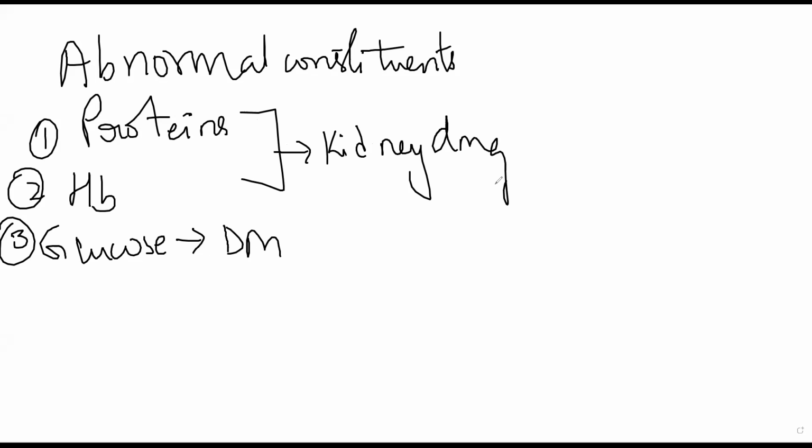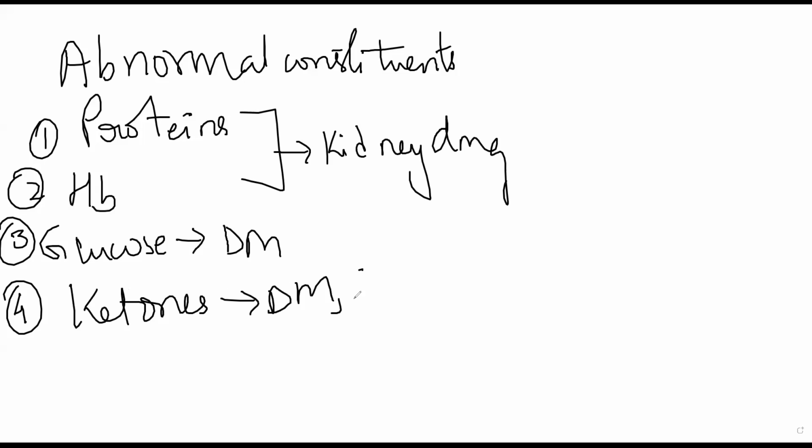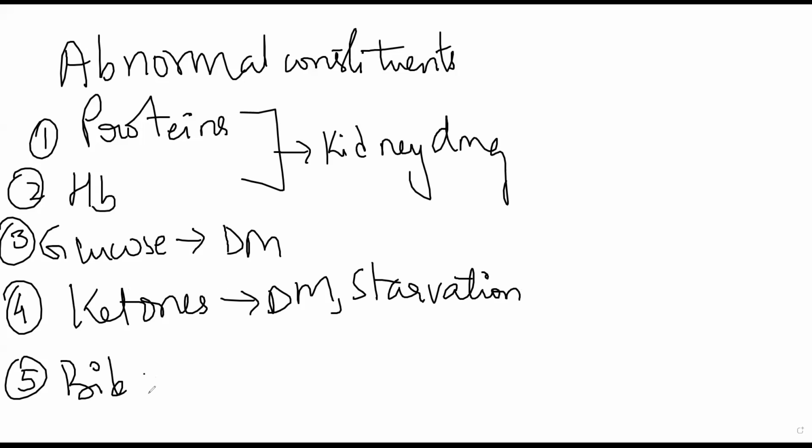If there are other sugars also, ketone bodies might also appear in case of diabetes. Ketone bodies also appear in case of starvation. Then bile salts and bile pigments in excess.